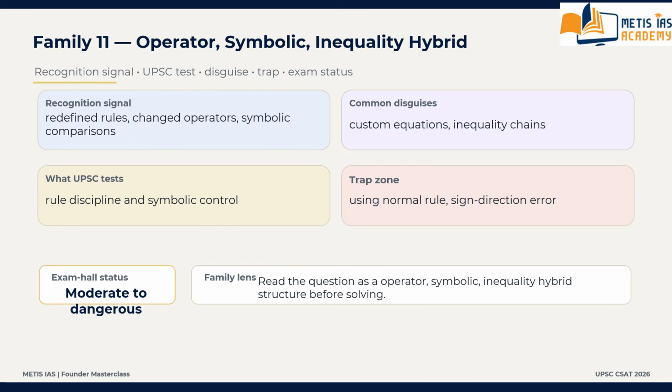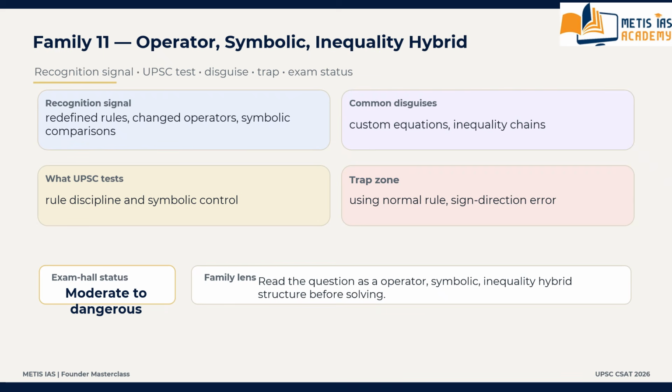What UPSC is really testing is symbolic discipline, rule control, hybrid processing. Common disguises: this may appear as changed operators, custom equations, inequality chains, symbol based comparison. What is the trap zone?